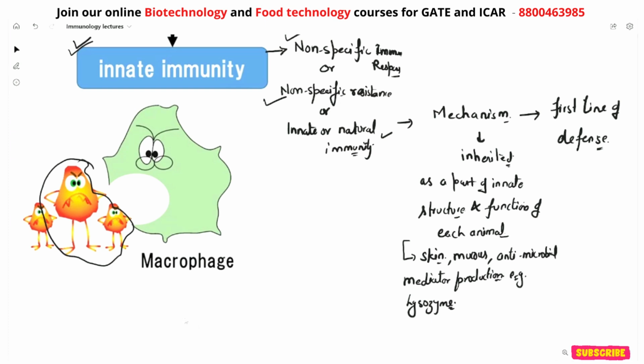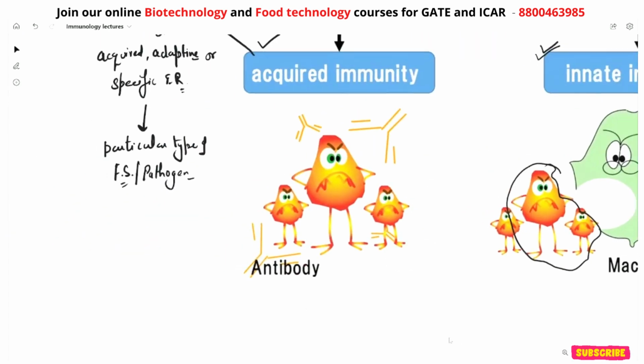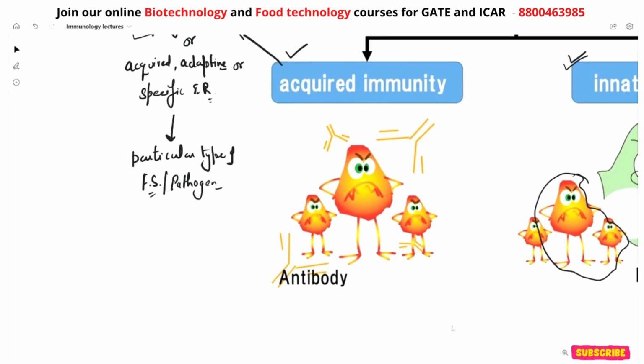Whereas if we talk about acquired immunity, in that case, it only resists a particular type of pathogen, as I mentioned earlier, right?